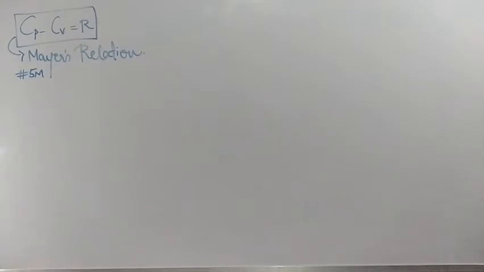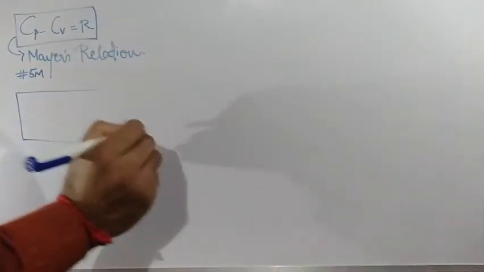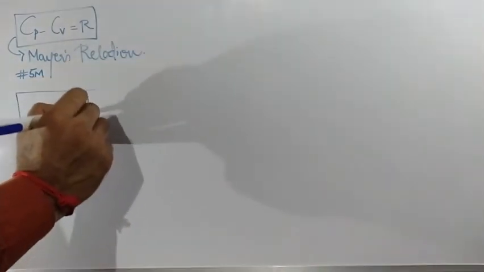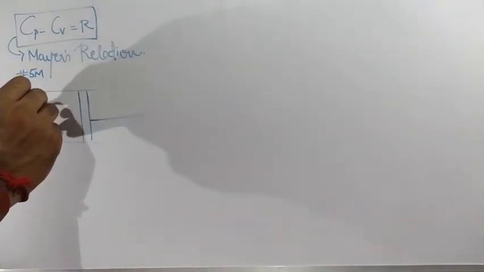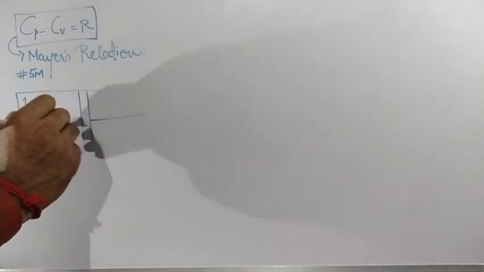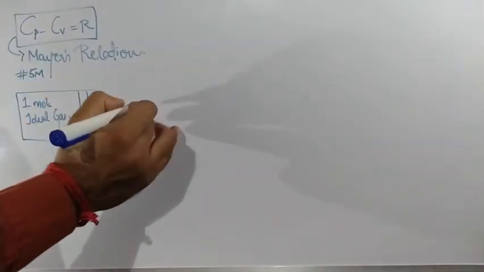Now imagine that here I am having a cylindrical system whose piston is fixed here, and here I am having 1 mole of ideal gas.